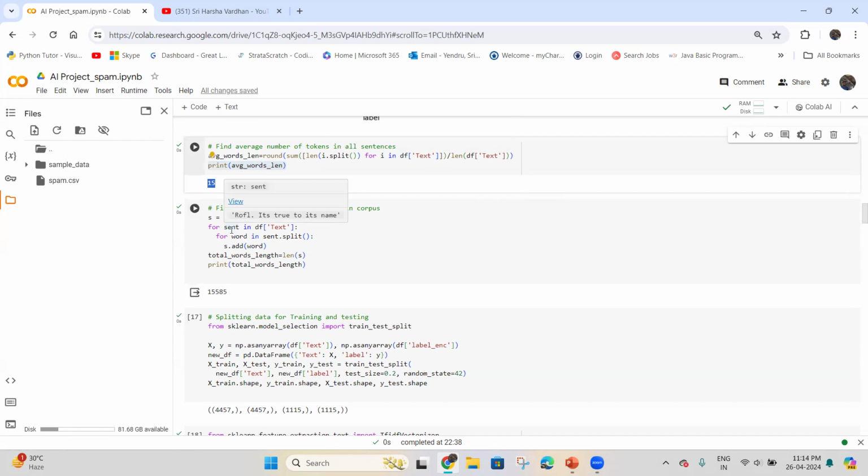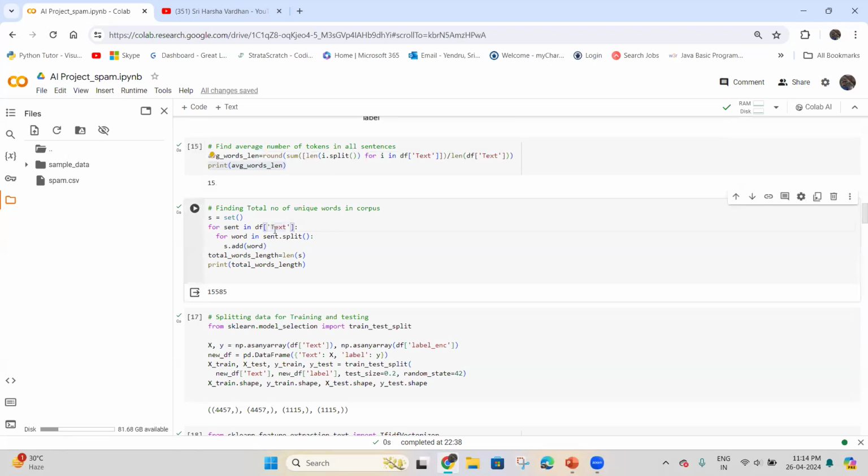And coming to the next code, here we are calculating and printing the total number of unique words across all text messages in the text column. Here there are 15,585 unique words.